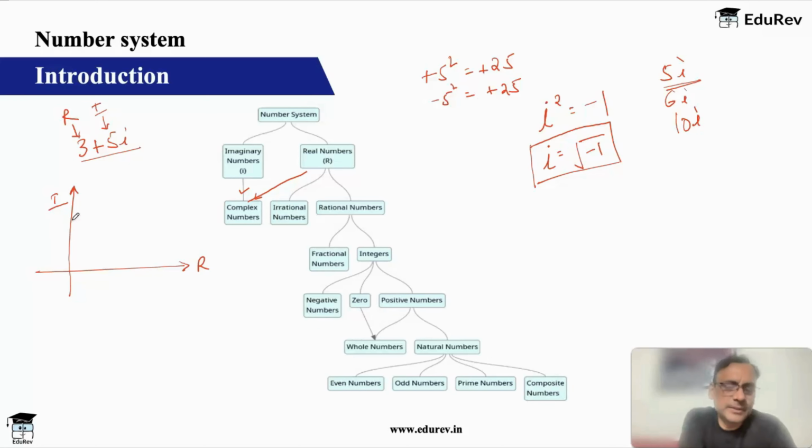Okay, but imaginary numbers are normally beyond our scope. You don't really have to go deep there, so we will not go much there, and rather we look at the next classification, which is very important, which is for real numbers. So imaginary numbers we are going to ignore, and we are going to look at real numbers, and real numbers can be classified as rational numbers and irrational numbers. Very, very important. Let's focus on this a bit. So let us understand what are rational numbers and what are irrational numbers.